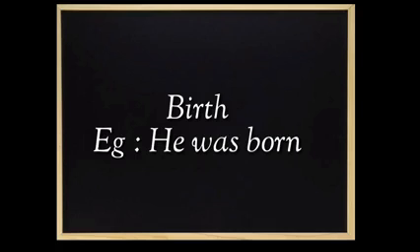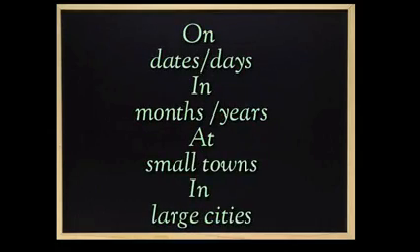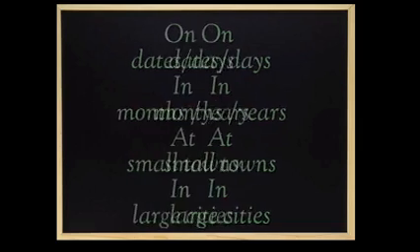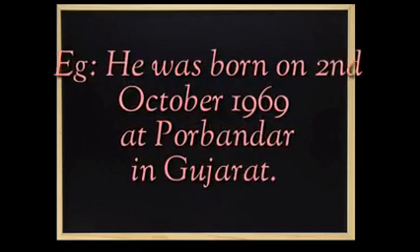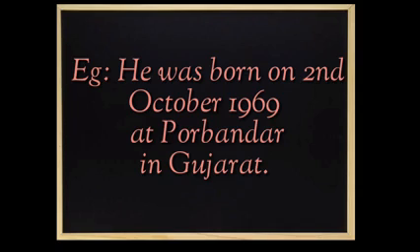Birth will change into was born. And on is used before the dates and days. And in is used before months and years. At is used before some small towns and in before large cities. So here we can write the sentence like this. He was born, that is Mahatma Gandhi. Instead of Mahatma Gandhi, we are using a pronoun. He was born on 2nd October 1969 at Porbandar in Gujarat.